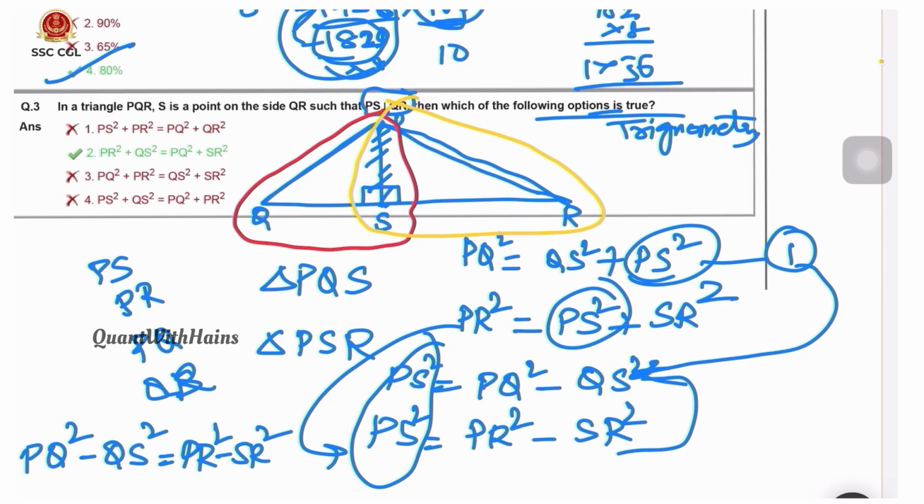Here in the options there is no negative sign, so we'll send this here and this to here. That is PQ square plus SR square equals PR square plus QS square. That is option 2.